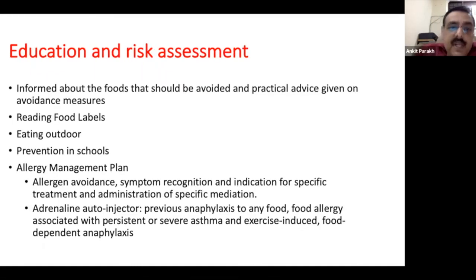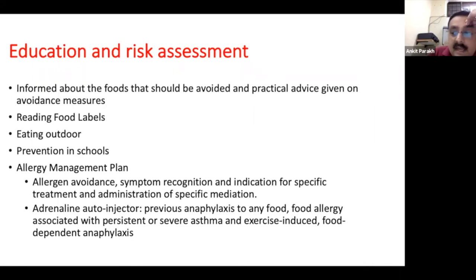Now, there has to be a lot of education and risk assessment, because you need to tell parents what is to be avoided. You have to teach parents about reading food labels, because a lot of processed foods might have different ingredients, and sometimes food labeling may not be done properly, especially in developing countries where we do not have legislation on food labeling.